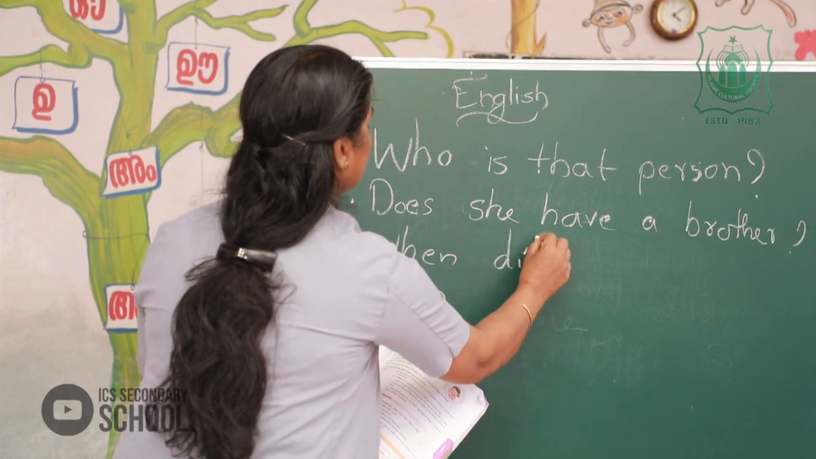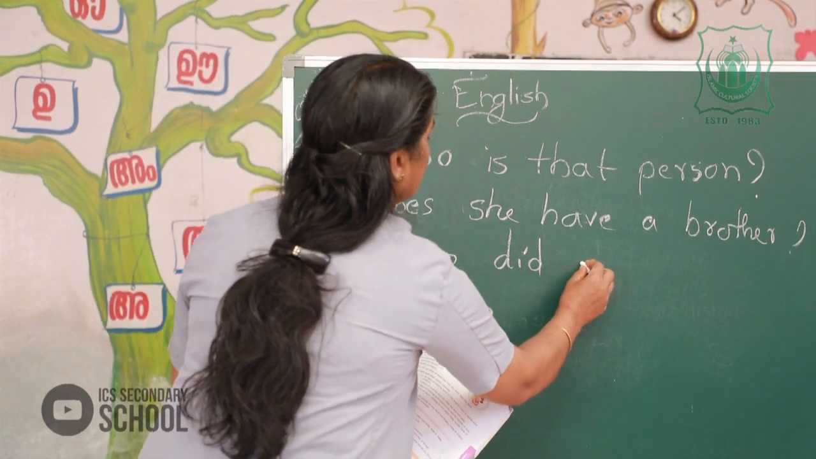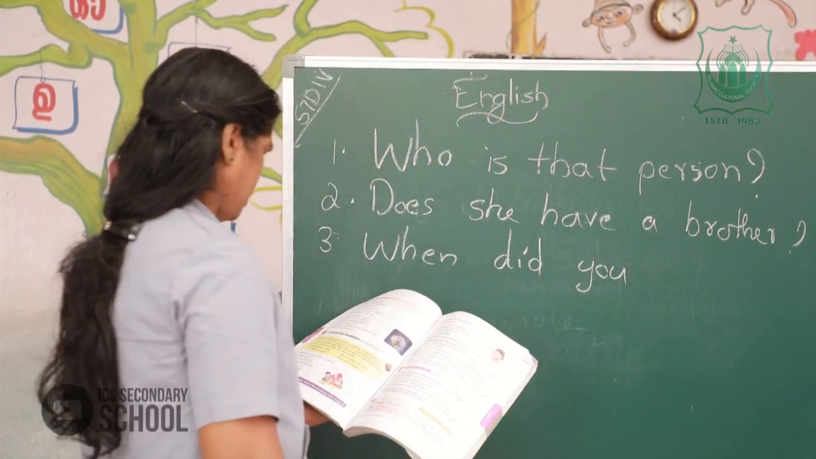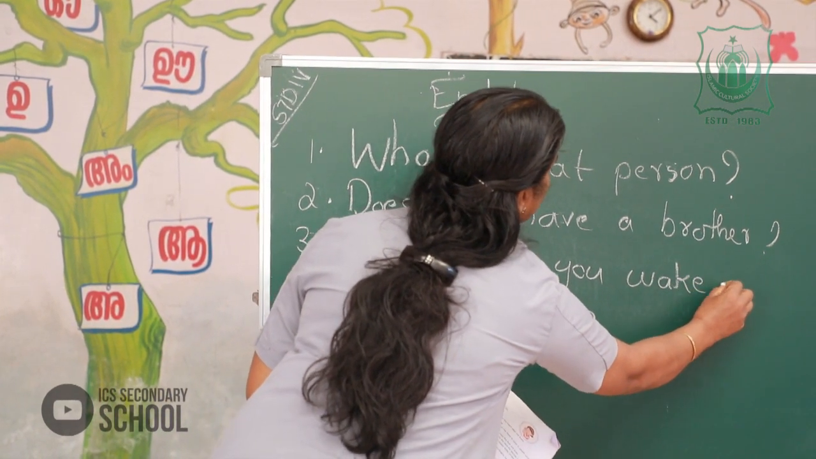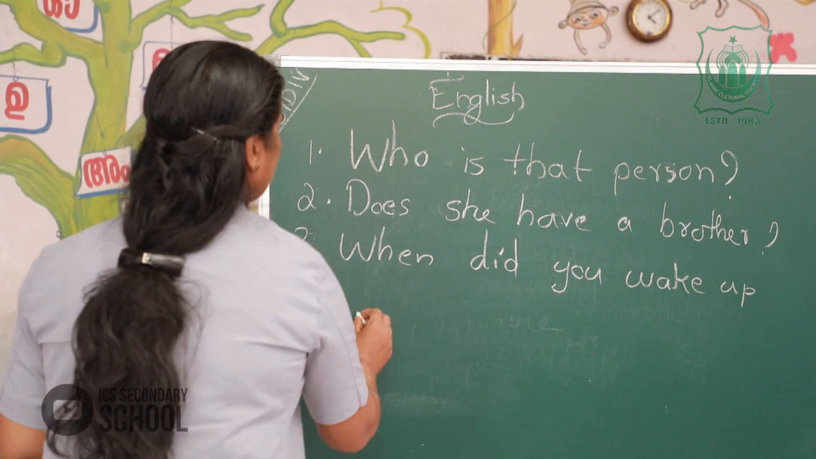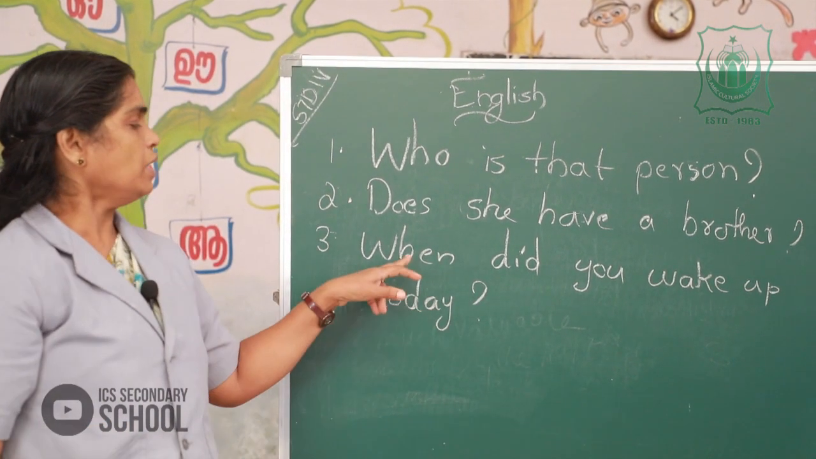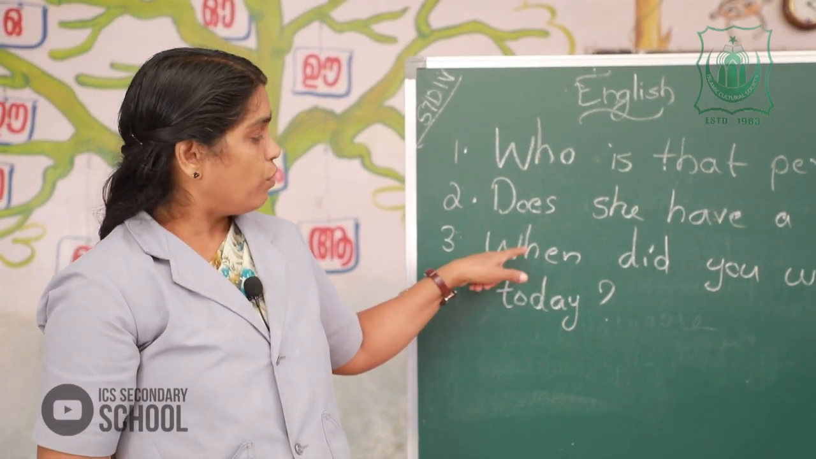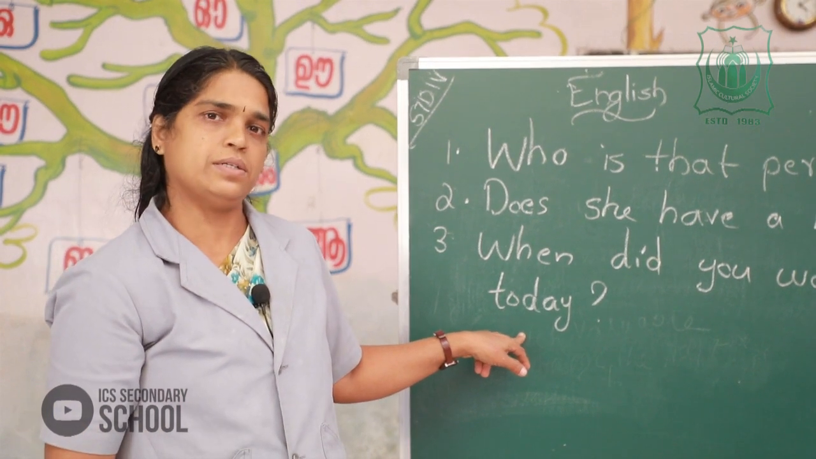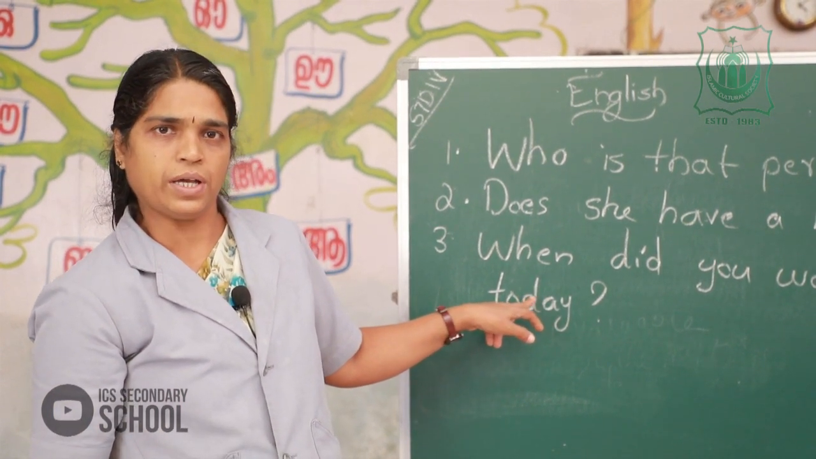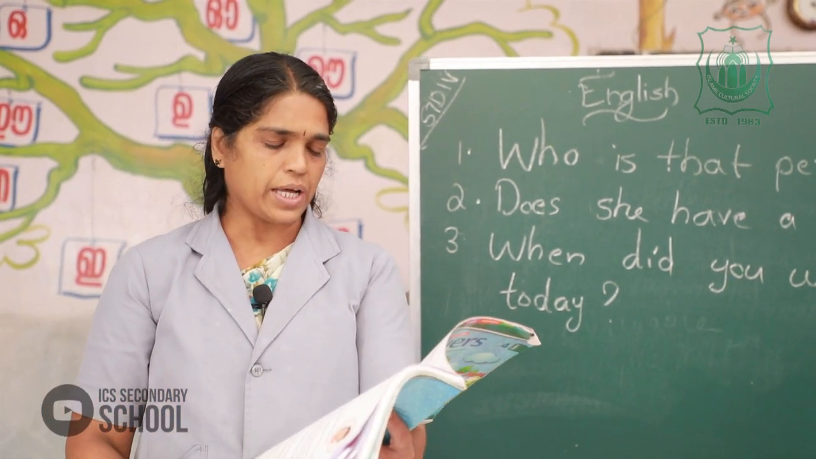When did you, the subject, wake up? When did you wake up today? Understand? Then it is ordered as, when did you wake up today? All of you got the point? Then can you write the rest of the sentences like that?